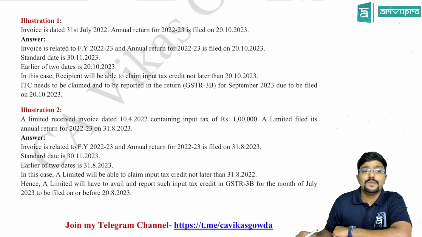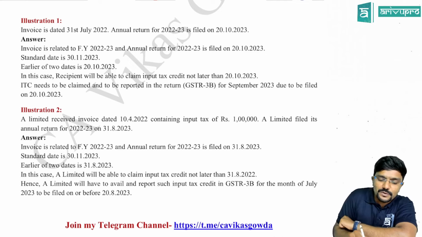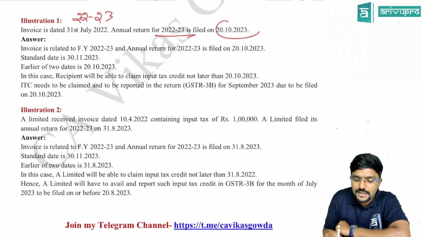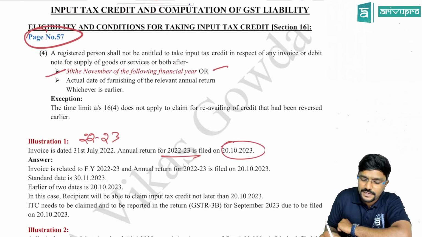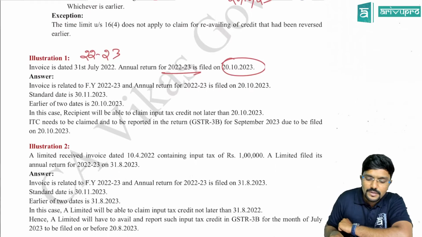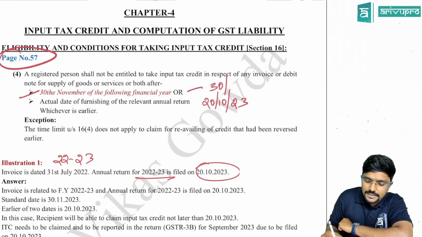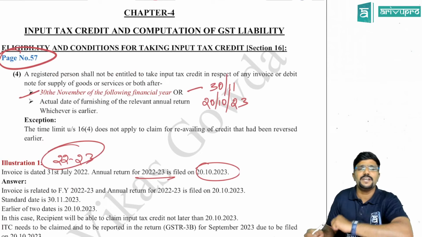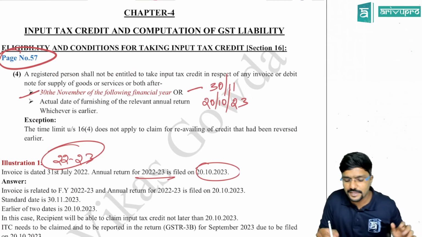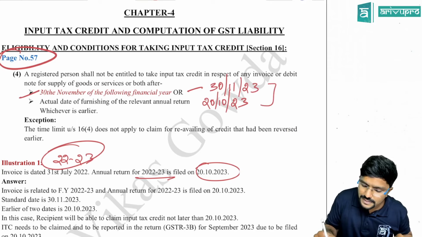Invoice is dated 31st July 2022. Annual return for 22-23. So the invoice is related to which year, guys? 22-23. So for financial year 22-23, when is the annual return filed? 20th October 2023. And what about the standard date? 30th November of the next financial year. Invoice relating to any month in financial year 22-23 means we have to take 30th November 23. Whichever is earlier is what?